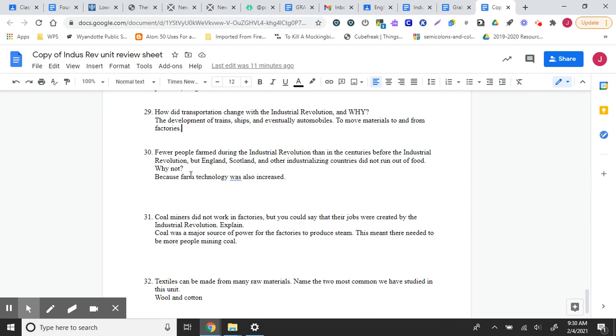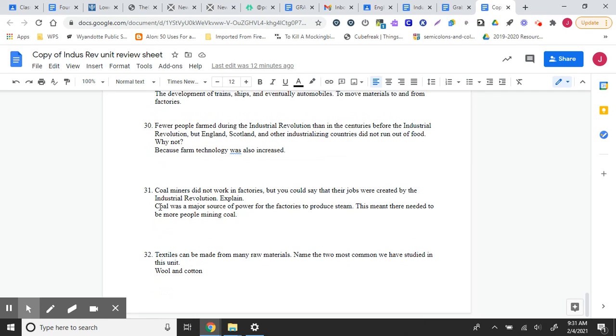30, fewer people farmed during the Industrial Revolution than in the centuries before the Industrial Revolution. But England and Scotland and other industrializing countries did not run out of food. Why not? Because although people were leaving the farms to go work in the city, and we learned that this was called urbanization, farm technology was also increasing. So we were coming up with new machines that were helping us with our farming and producing food.